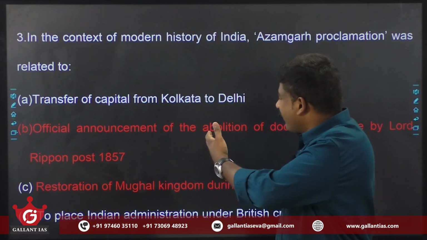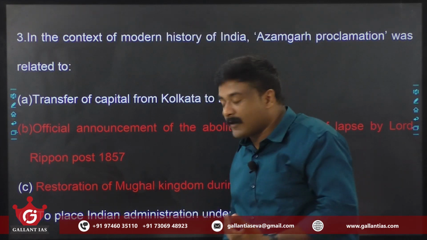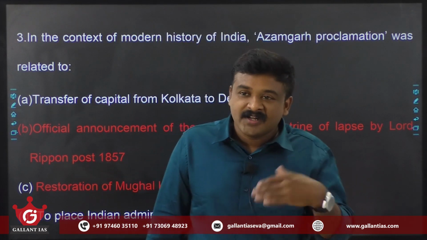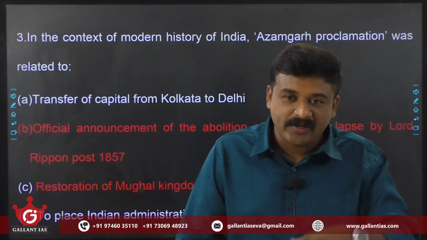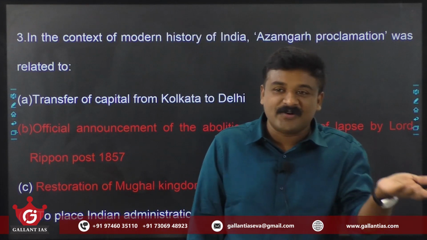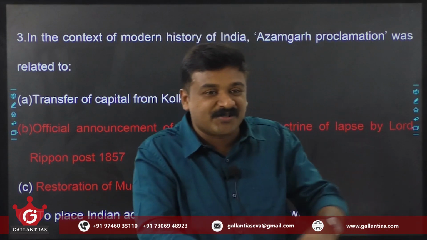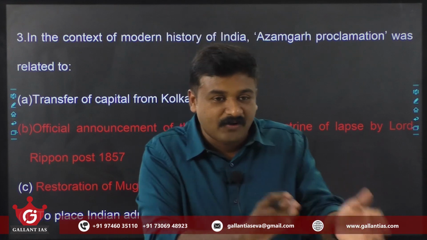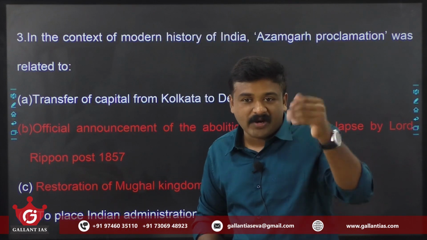The second statement says, official announcement of the abolition of the doctrine of lapse by Lord Ripon, post 1857. You know that post 1857, it was not Lord Ripon; Canning was the first viceroy, am I right? So any reforms undertaken have to be by Lord Canning, not by Ripon. Ripon, you have to wait; he comes only after Lytton. So understanding the chronology of Indian viceroys will also save you in this type of question. First viceroy in 1857, and in the 1858 Government of India Act the viceroy was Lord Canning. By using that simple common sense, I eliminated that one.